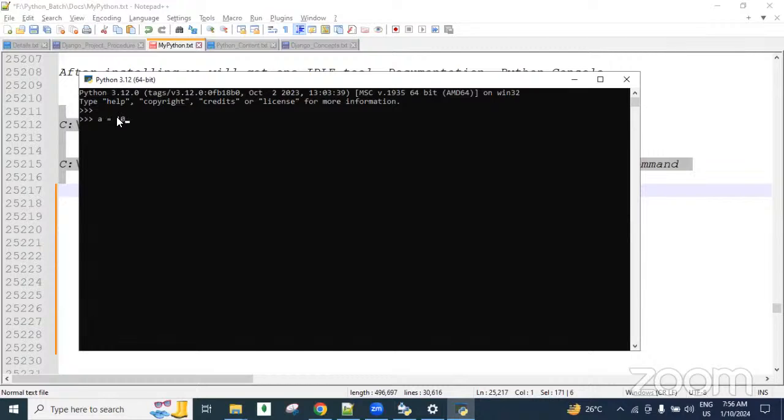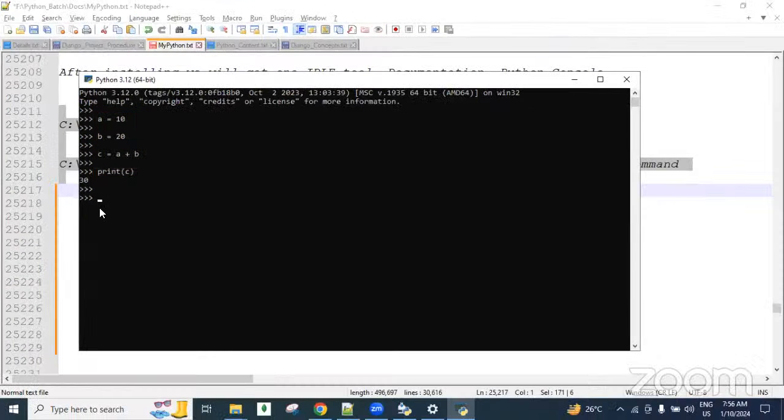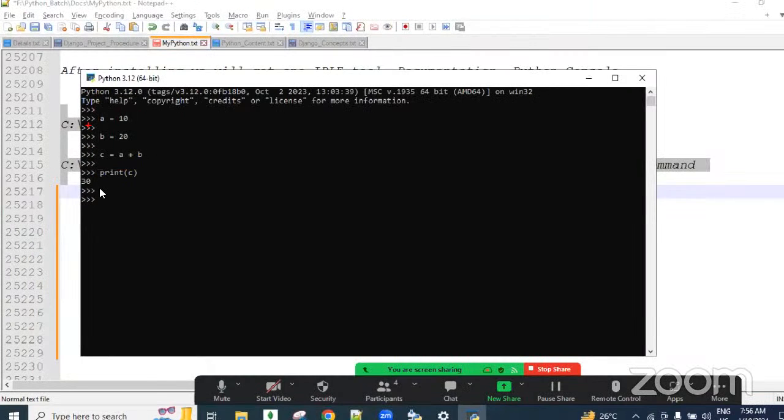For example, the value 10 is stored into A, the value 20 is stored into B, then A value plus B value is added and the result is put into the C variable, and then the C variable's value is printed. So we take two static numbers, perform the addition and return that addition value, displaying the result. These are all just small tests, guys.